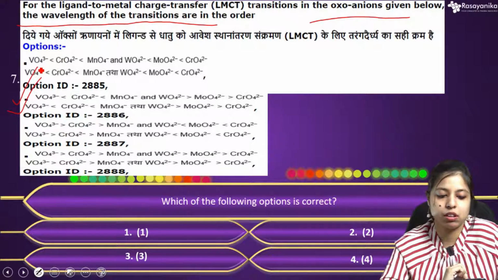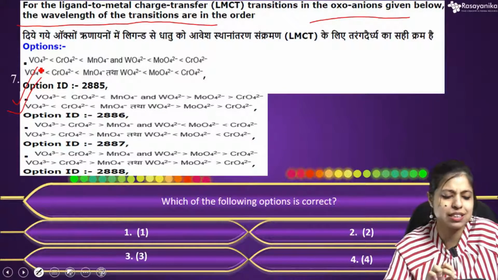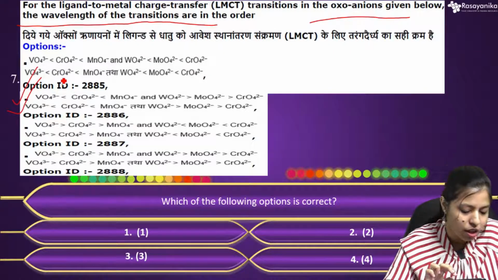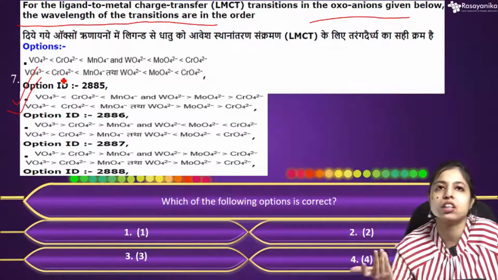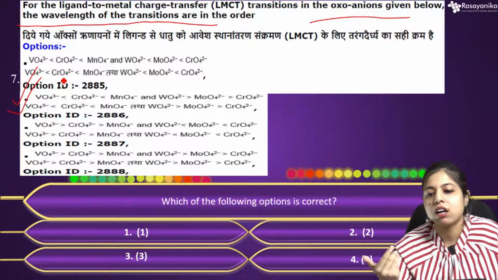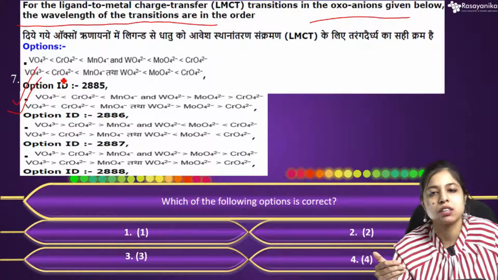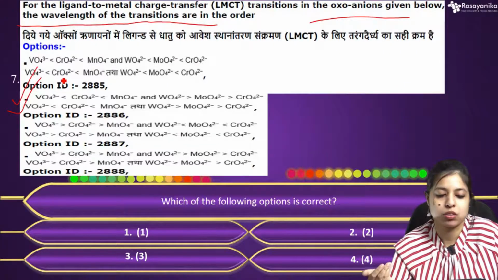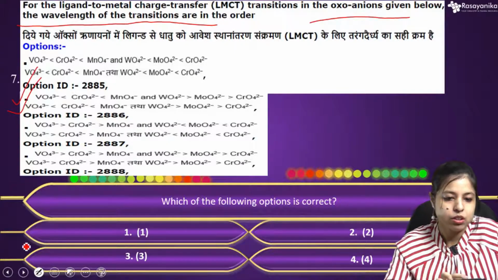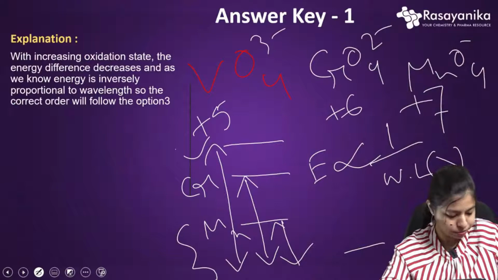So option 1 is the correct option. Here we can see this series will be the correct option. It's a pretty simple conceptual question. If you have a general idea about oxidation states or basic coordination chemistry, you can easily answer this question. And if I'm not wrong, this type of question was asked in previous years in NET and also in GATE. You can find similar questions there. Okay, if I am clear to everyone, I would like to move to our next question.